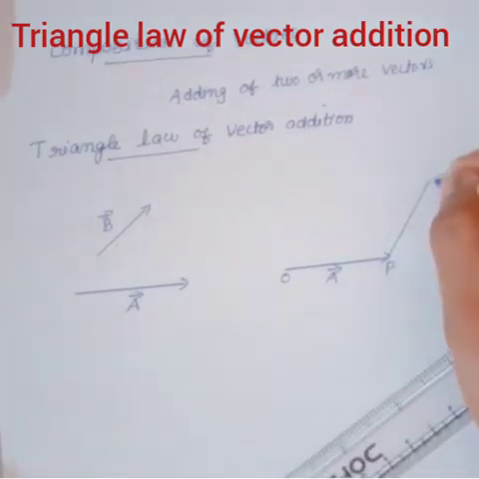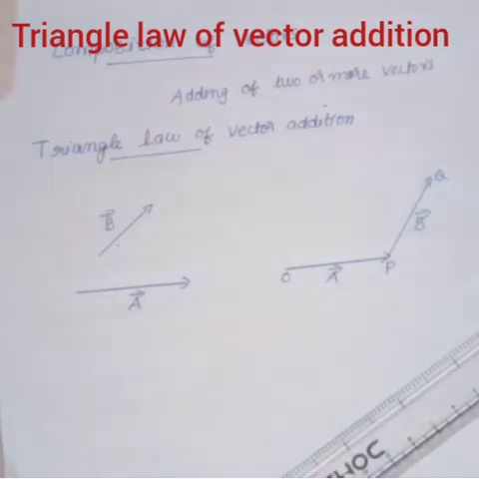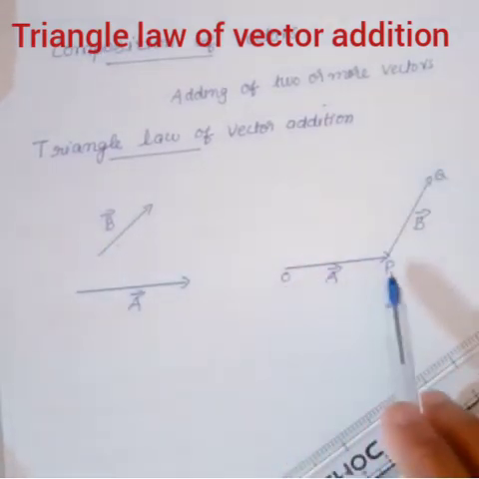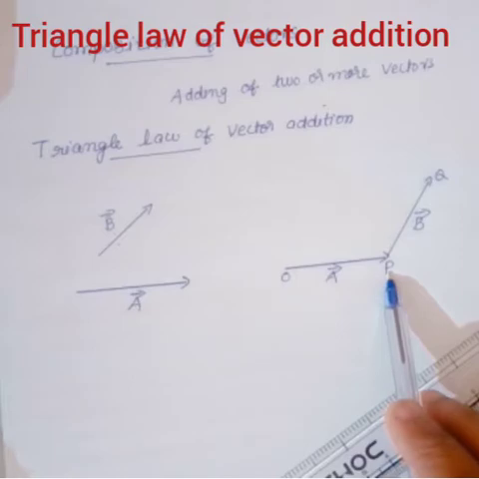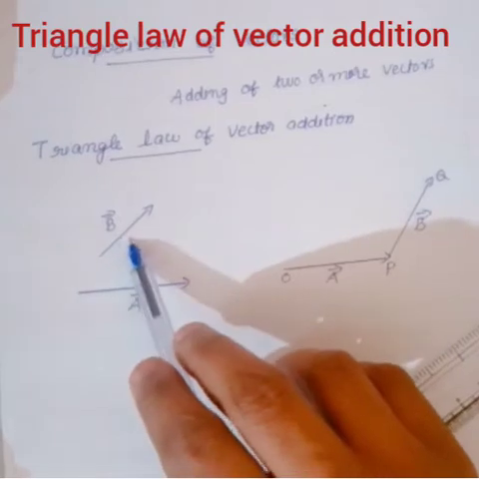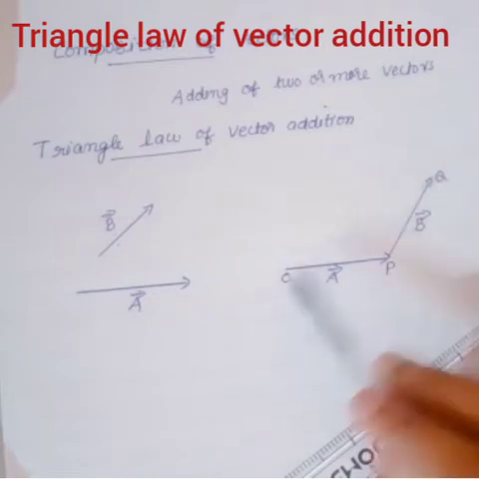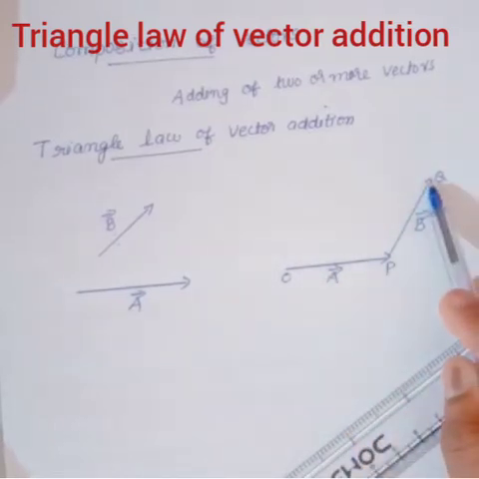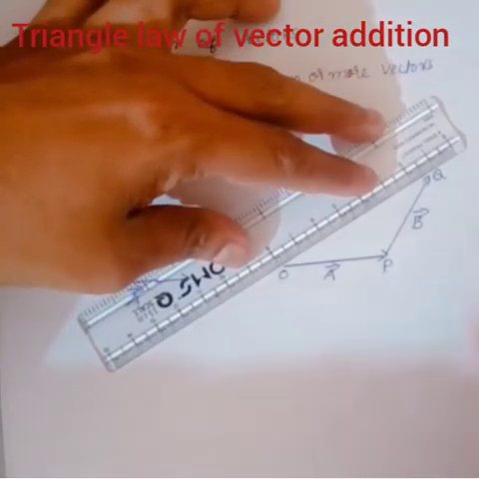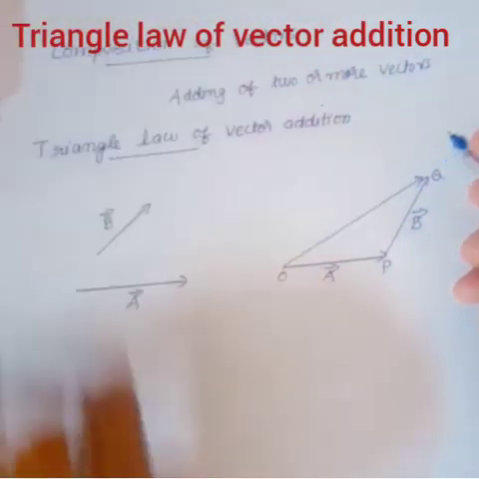So this is Q, and this vector is B. So there are two vectors, vector A and vector B. Draw vector OP equal and parallel to A and PQ equal and parallel to which vector? Vector B. Then the resultant OQ, that means the third side. So the resultant OQ is the resultant vector. So you have to draw the points OQ. So this is the resultant vector.